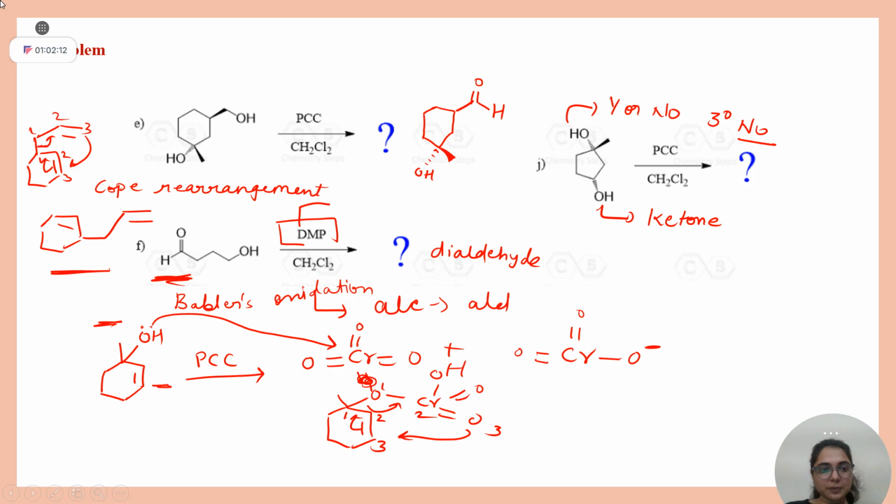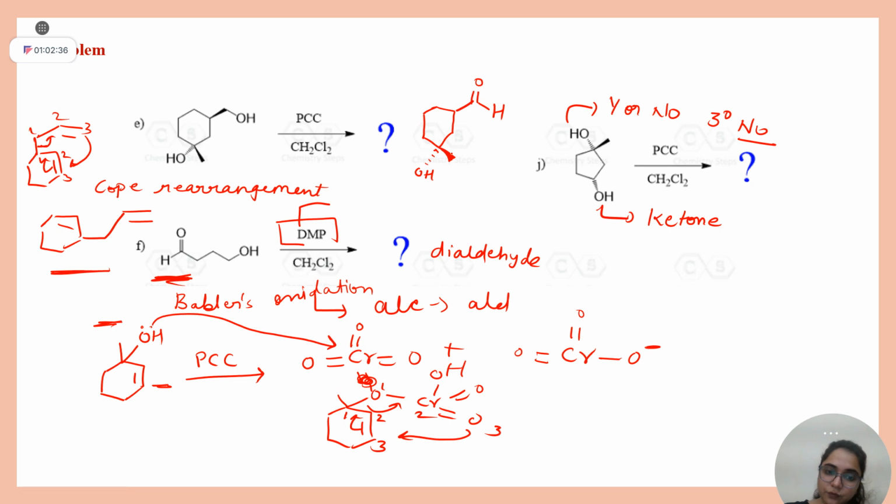Okay, let me explain you again. If this bond will attach to here, so how many carbons are there? One, two, three. So draw one, two, three. This double bond has come to here, right? So it will be single bond. This bond shifted to here, so that's why it is double bond. And this bond has shifted to here. Clear?